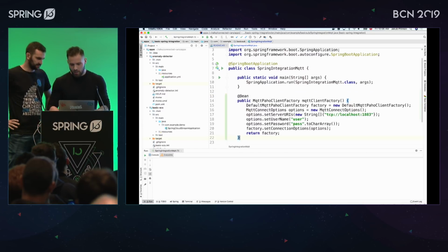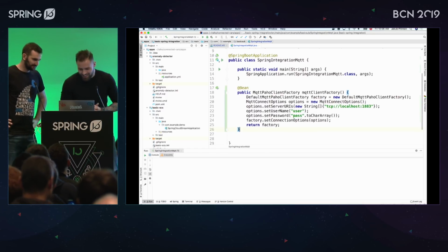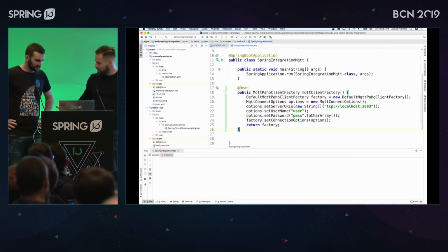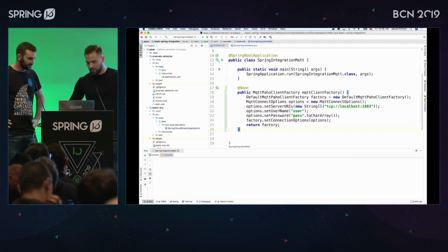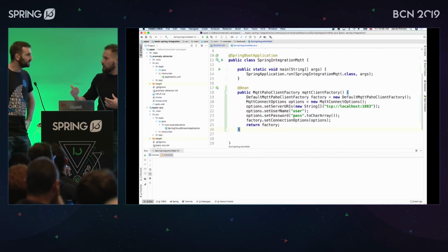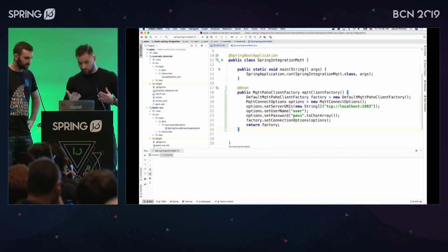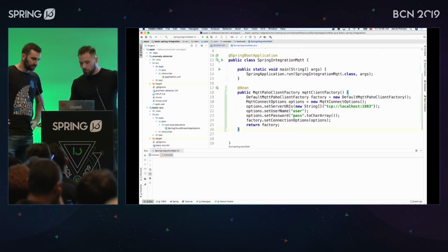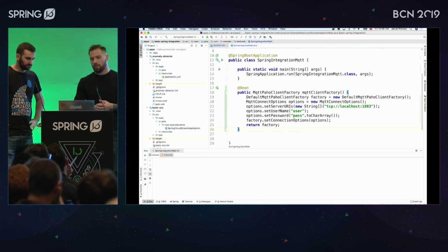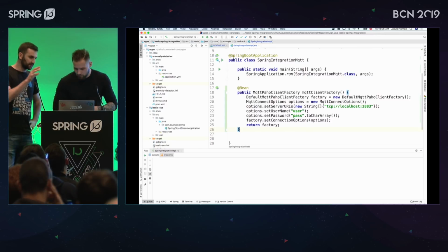Annotate something. Yes, of course. Let's start with an annotation. Let's define a bean which is responsible for giving me the connection factory to the actual broker. We use the MQTT Paho client factory, which is a third-party implementation of an MQTT client from Eclipse. Via this, we're able to connect to the broker.